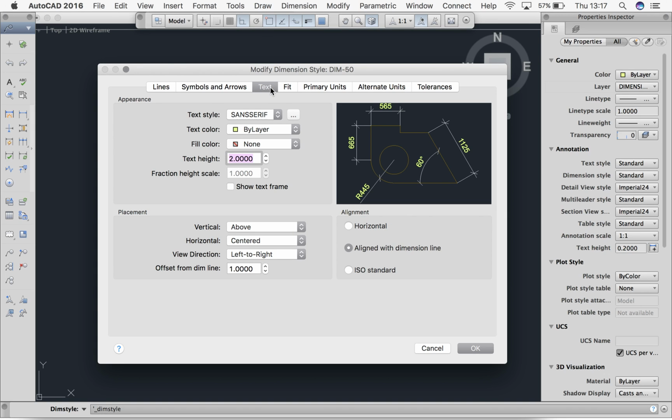Alrighty, so then we move to text. I'm going to change sans serif to Arial. I'm going to choose text color. I'm going to choose white. Fill color, none. Text height, I might make 4. Alrighty. And then we want a placement, vertical above, horizontal center, view direction left to right, and offset from dim line, I'm going to change it to 2. And then over here, alignment, we want aligned with dimension line.